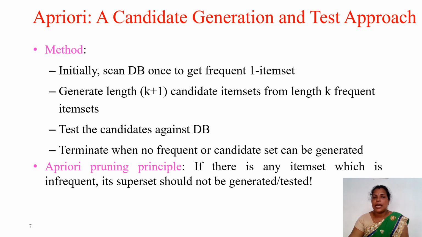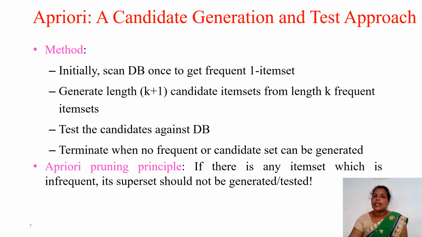Then we generate the length k plus 1 candidate item sets from the length k frequent item sets. Next we join the one-item sets to generate two-item sets, then three-item sets, and likewise it goes on. Based on the minimum support count, we decide the stopping condition, that is, test the candidates against the database. We terminate when no frequent or candidate set can be generated. So this is the Apriori algorithm, the frequent item generation algorithm.